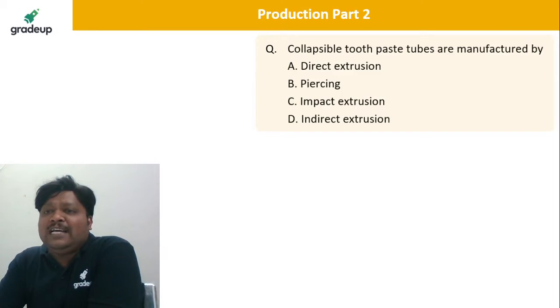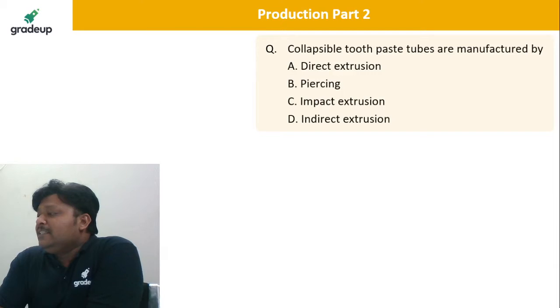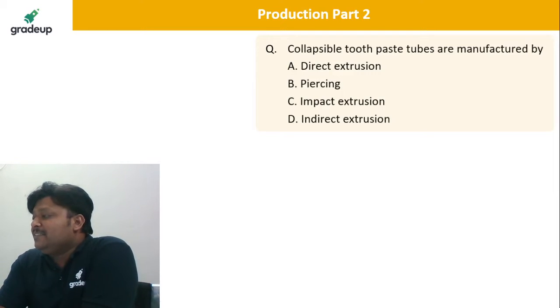Take the next. Collapsible paste tubes are manufactured by which kind of process? There is no rolling operation given here. Tell me, collapsible tubes, the turmeric or cosmetic tubes or toothpaste tubes, are made by which process?